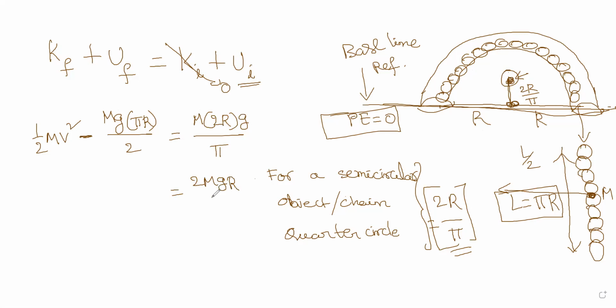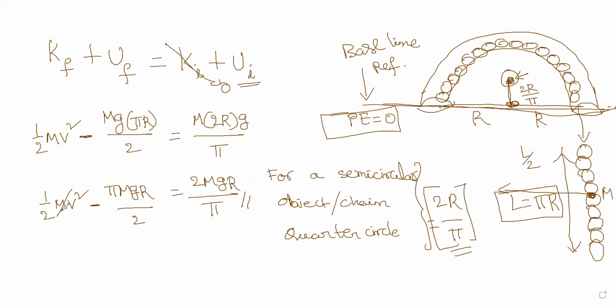For the half chain or quarter chain, the formula is the same. So this one you have to remember: 2mgr by pi. And this one is half mv square, but this one is positive. Why? It is above the baseline. So it is positive. So minus, you get pi mgr divided by 2.